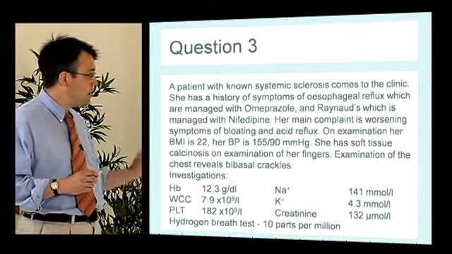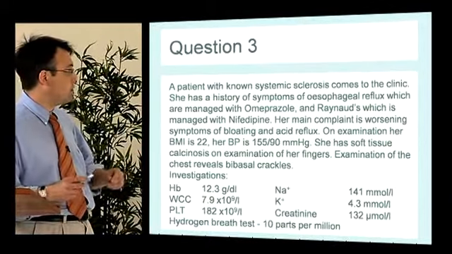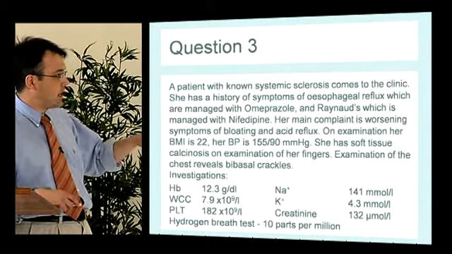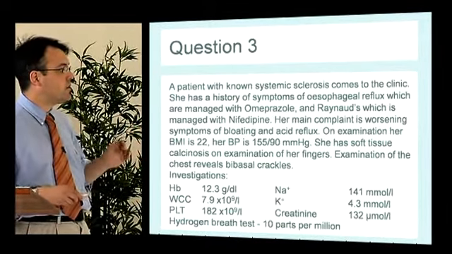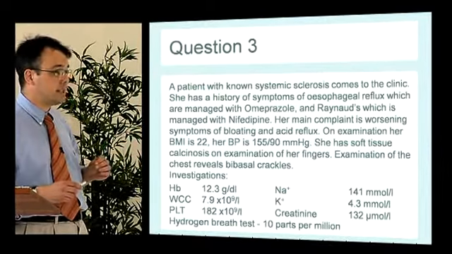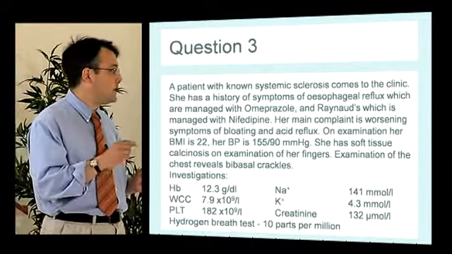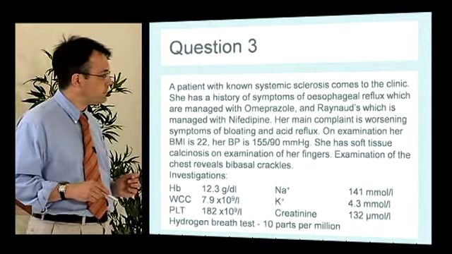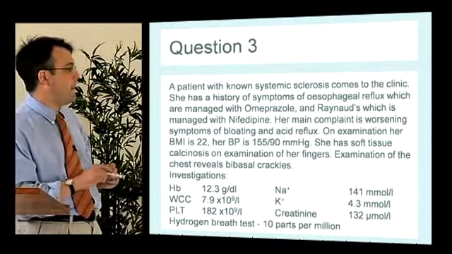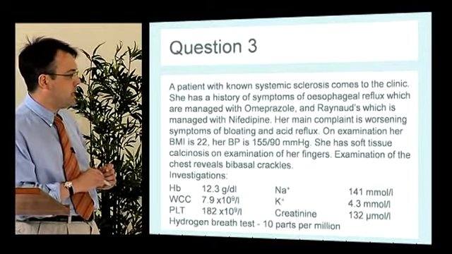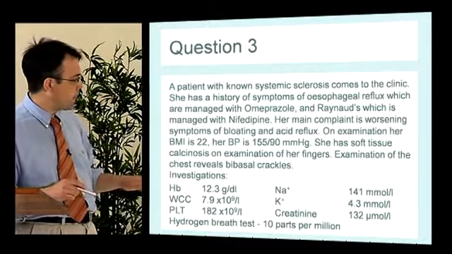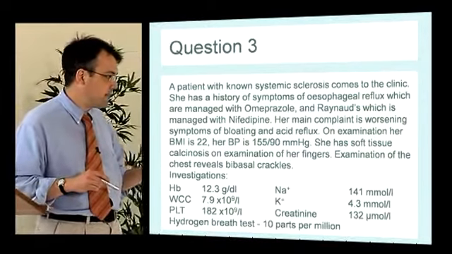When you examine her, her BMI is 22, which is in the normal weight category. She's a little bit hypertensive, and she's got soft tissue calcinosis on examination of her fingers. When you listen to her chest, she has bibasal crackles. The blood tests show a little bit of renal impairment, but nothing much else. And she's had a hydrogen breath test.